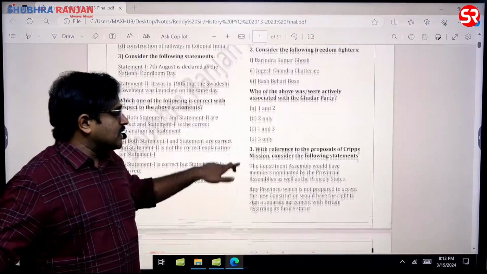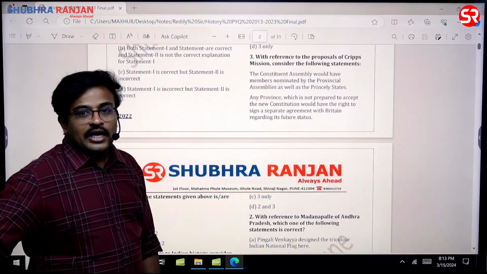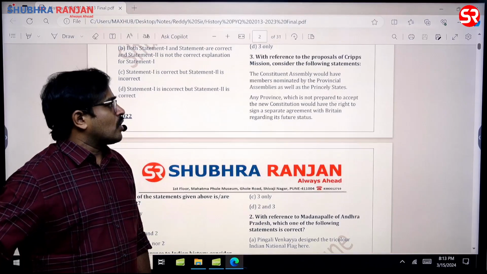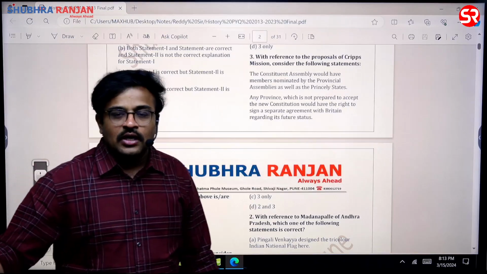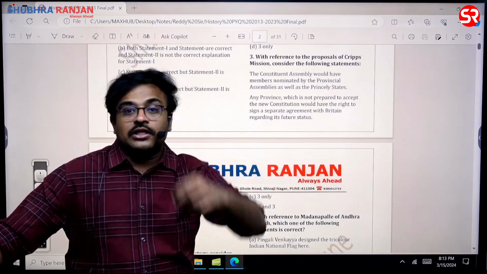The next question, see this. With reference to the proposals of the Cripps mission, consider the following statements. I told you that transfer of power is a very, very important subject matter. The Constituent Assembly would have members nominated by the provincial assemblies as well as the princely states. So we need to know thoroughly every provision of the various proposals which have been made, sir.